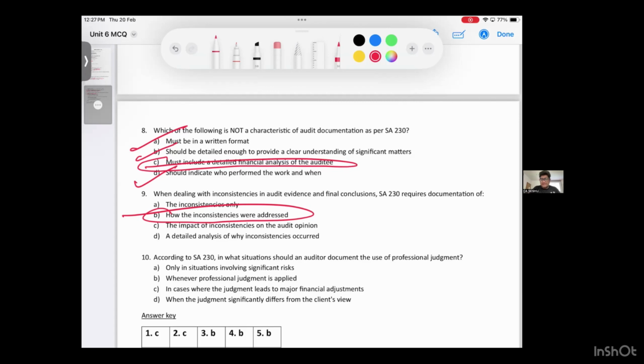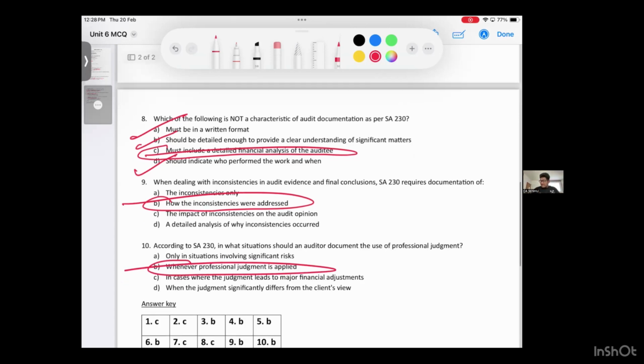Only in situations involving significant risk, whenever professional judgment is applied, in cases where the judgment leads to major financial adjustments, when the judgment significantly differs from the client's view. The answer is, whenever you apply the judgment, you have to document it.